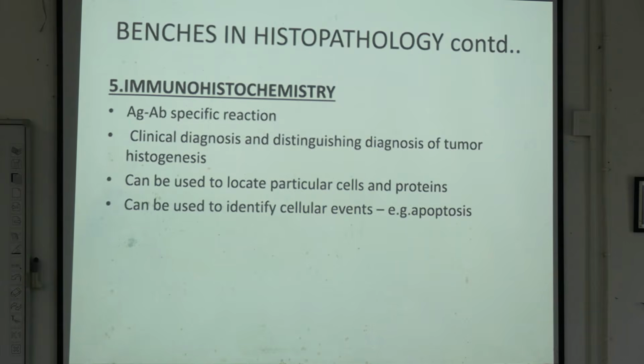That's why we need advanced techniques like immunohistochemistry, so that we get the exact diagnosis and the treatment goes accordingly. It can be used to locate particular cells and proteins, and to identify cellular events like apoptosis. Apoptosis, have you read already?